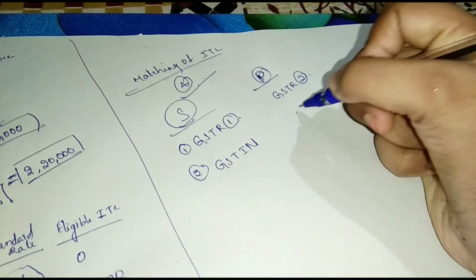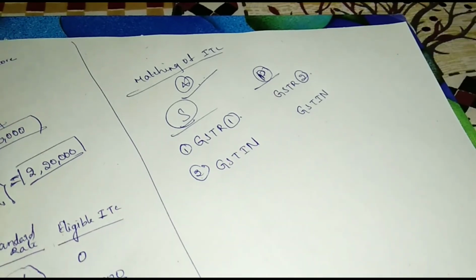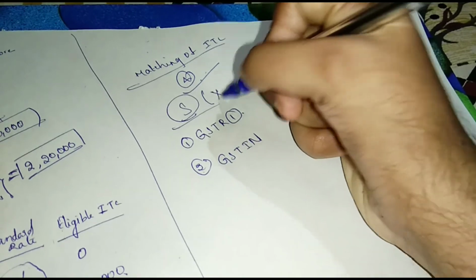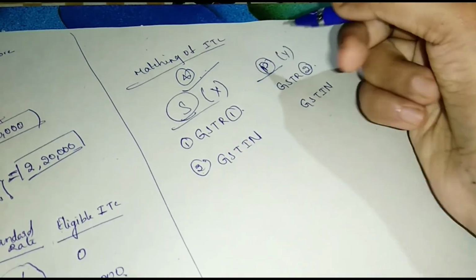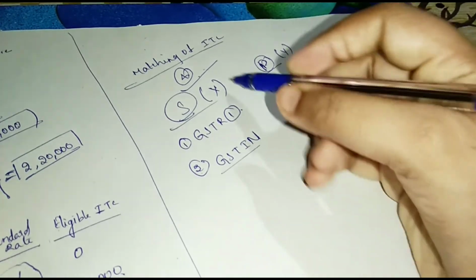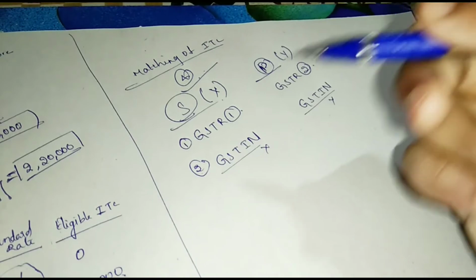Here also mention GSTIN number. For example, X seller, Y purchaser. So mention GSTIN number of X, and here mention GSTIN number of Y. Okay.